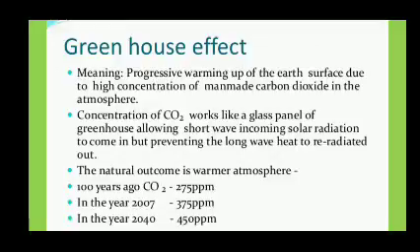In the year 2040, 450 ppm carbon dioxide concentration is expected on the surface of Earth. So, due to the increasing carbon dioxide level, the Earth's atmosphere temperature is also increasing. This effect is called greenhouse effect or global warming.